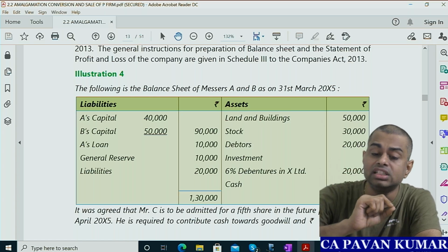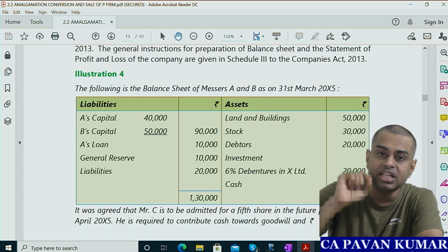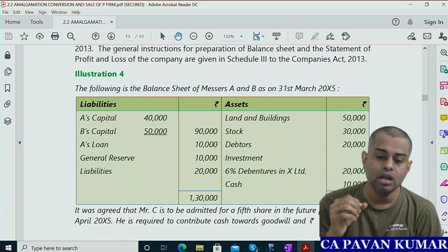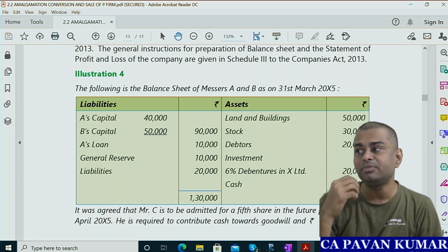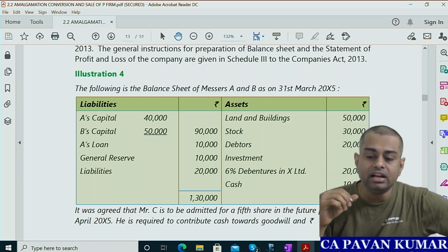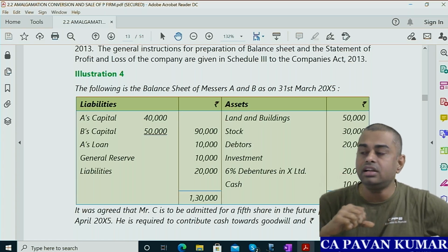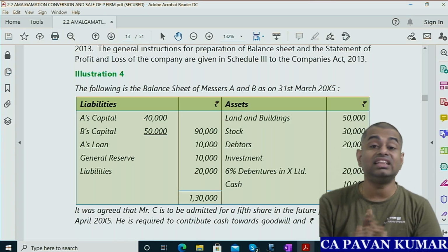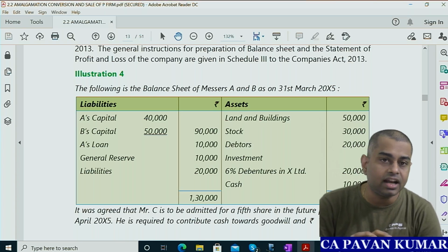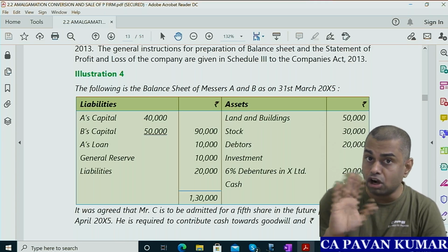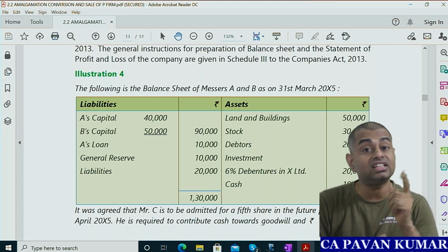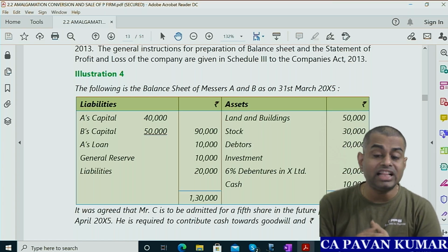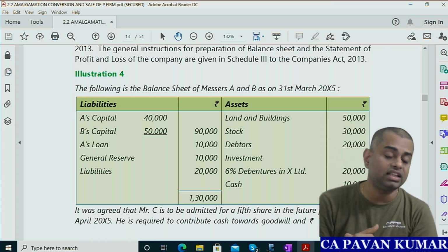Put a tick mark on this. That 6% debenture interest you will get now. So what is the investment in debentures? 20,000. What is the debenture interest rate? 6%. So what will be the interest you get? Can I say 20,000 into 6%? Okay, so is it 1,200? Yes, that is non-operating income. It is not operating income. What difference it makes? Calculation of goodwill. So put a star mark on there. Cash 10,000. So total 1,30,000, 1,30,000.